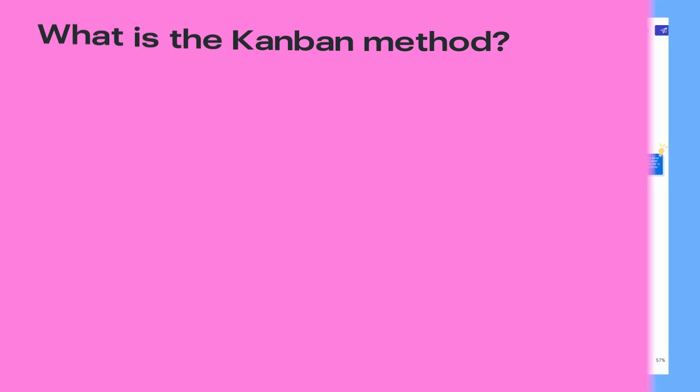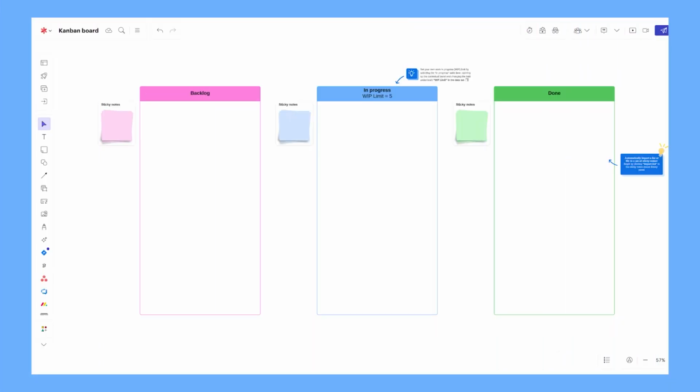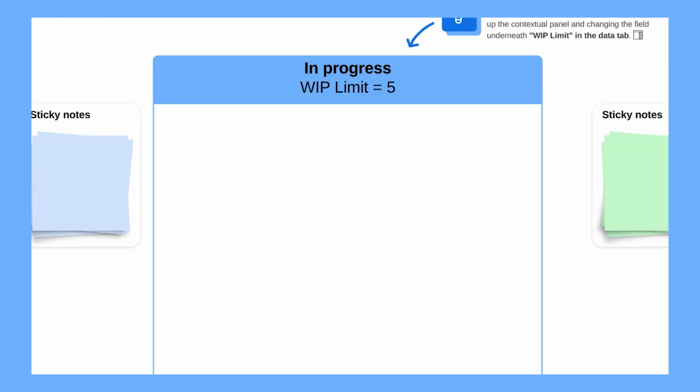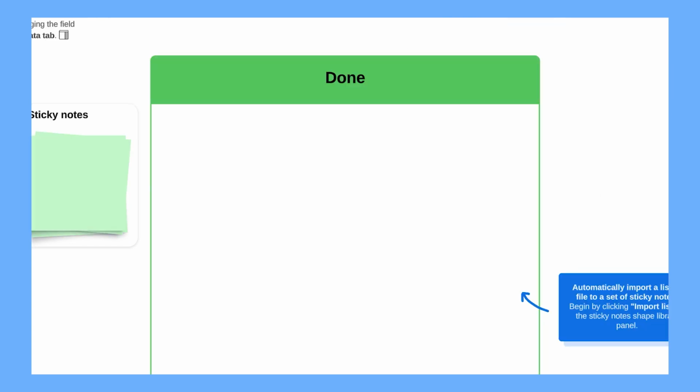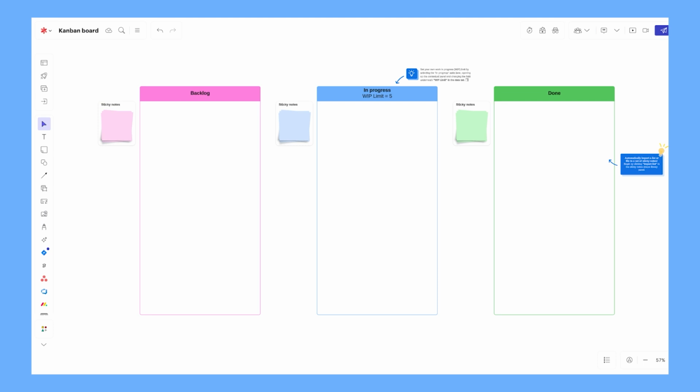Kanban is a visual management method for optimizing continuous process improvement. A Kanban board is a tool that teams use to visualize and manage their workflow. Some teams use physical Kanban boards, but virtual Kanban boards are widely popular and effective as well.